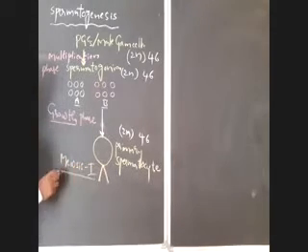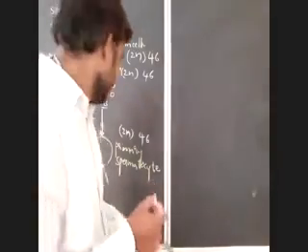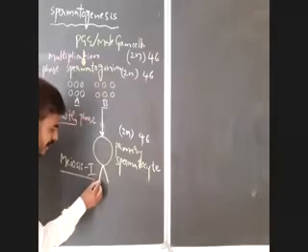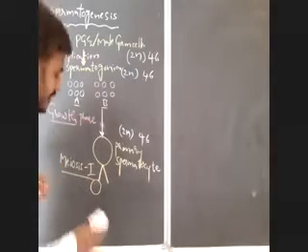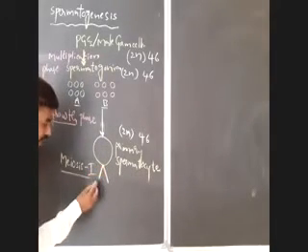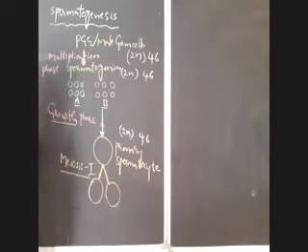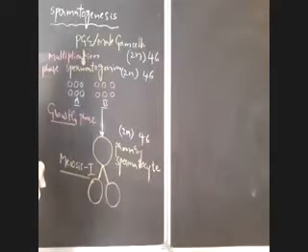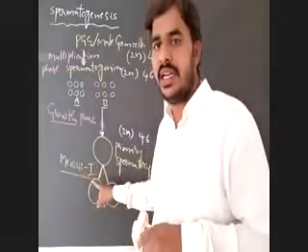You all know that meiosis 1 is a reductional division that leads to the formation of two haploid cells here. So the primary spermatocyte undergoes meiosis 1, leading to two haploid cells, because meiosis 1 is a reductional division.